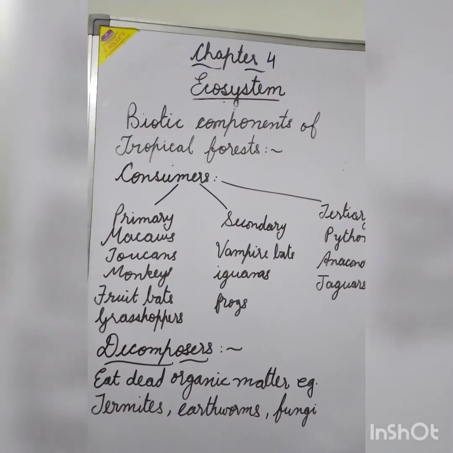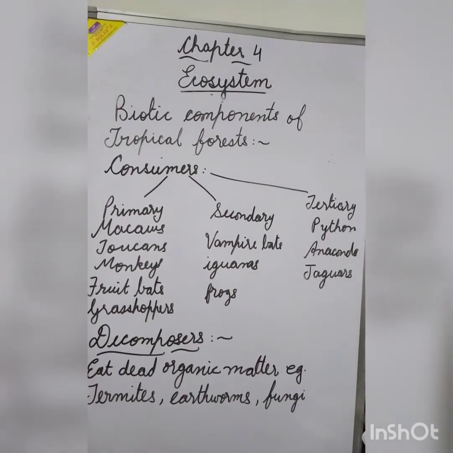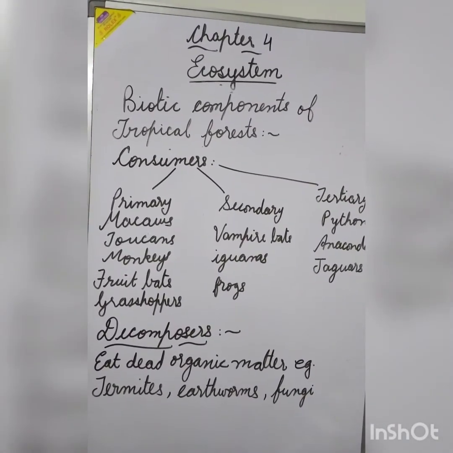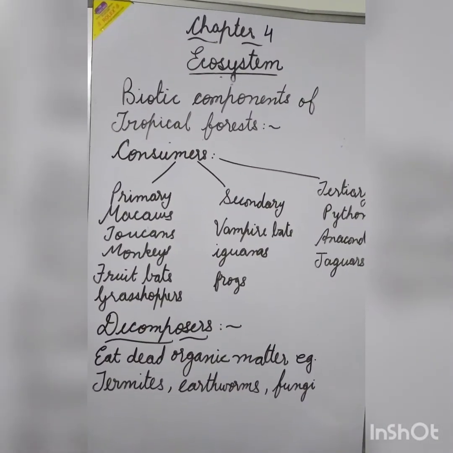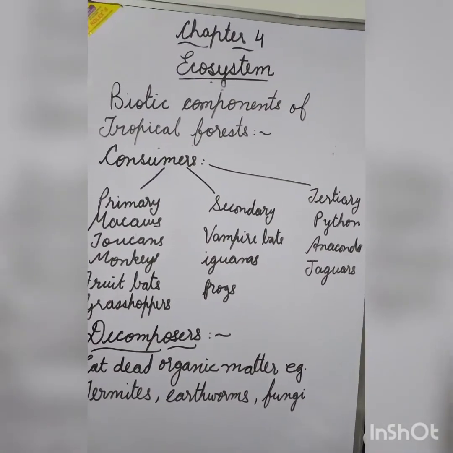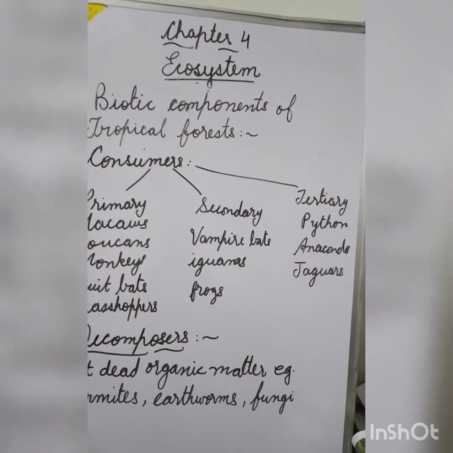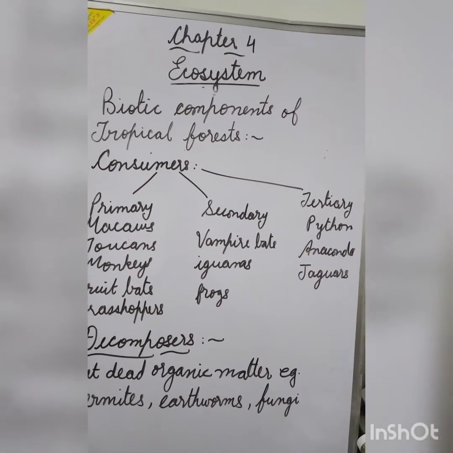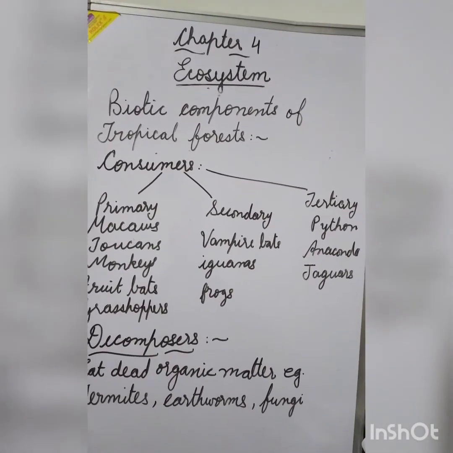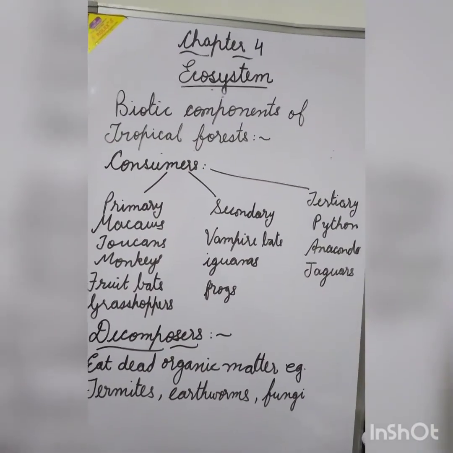After the producers of the tropical forest, we have the consumers. The primary consumers feed directly on the plants: macaws, toucans, monkeys, fruit bats, grasshoppers. The secondary consumers, which feed on the primary consumers, are the vampire bats, iguanas, frogs. The tertiary consumers, feeding on the secondary consumers, are python, anaconda and jaguars.